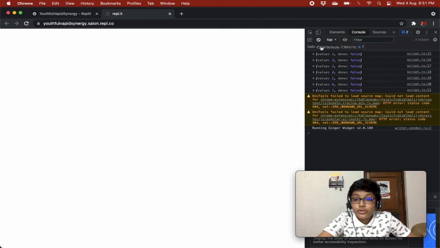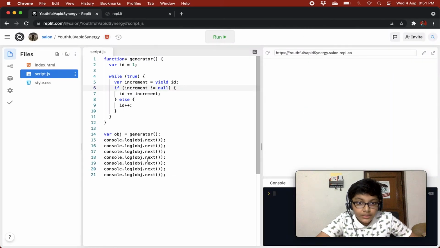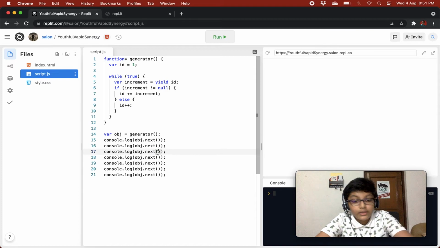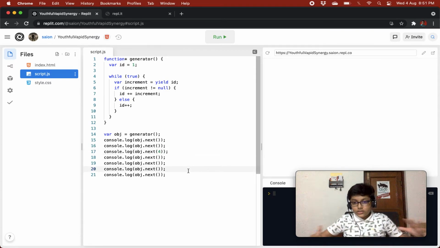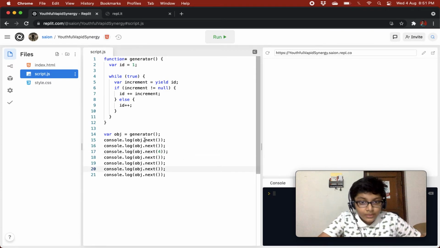So basically, it is showing us 1 2 3 4 5 6 7. Now, for example, I give 4 over here. Let's first see what the result should be. The first time the user goes in here, id is 1, and it yields out the id, and takes the next function call's argument that is passed, which is NaN.